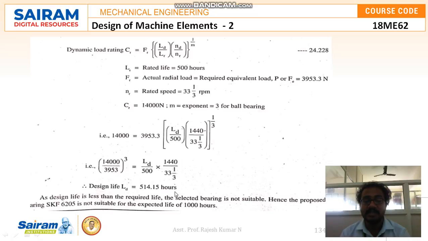So as the design life is less than the required life, the selected bearing is not suitable. Hence the proposed bearing SKF 6205 is not suitable for the expected life of 1000 hours. Thank you.